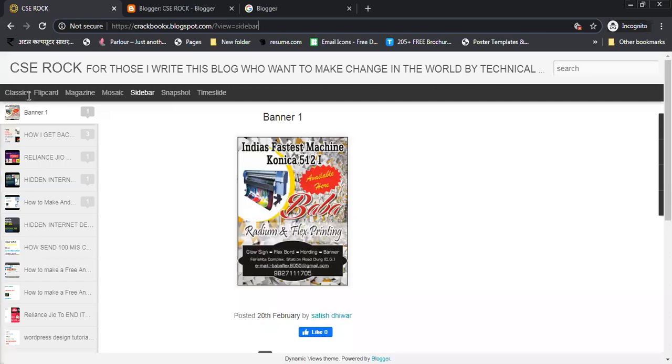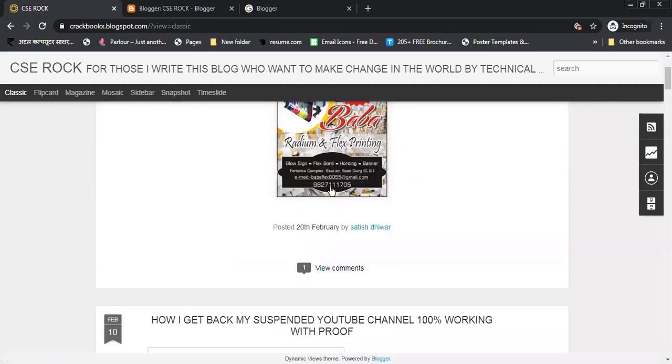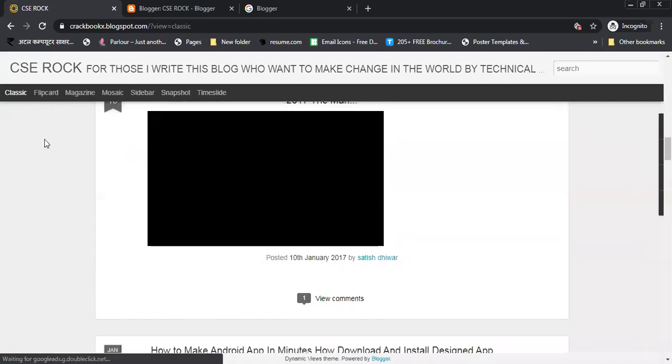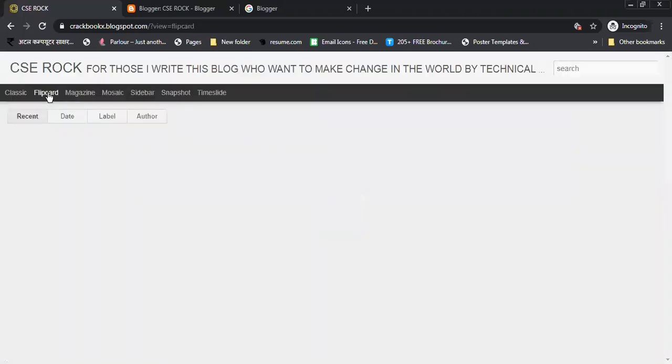You can see here, this is a dynamic blog which you can use to share all your information. Here you can see all the modifications and transitions, and there are many layouts present in the One Piece blog. Here is a classical effect which you can use. This is a layout. Okay, this is a flip card effect. This is a flip card layout.